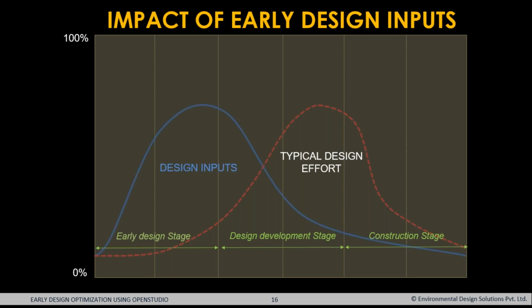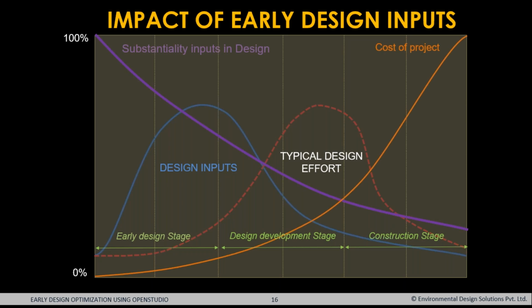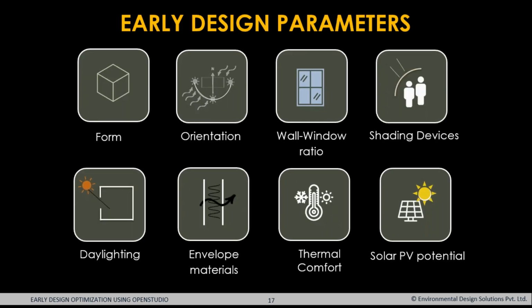When we have early design inputs, not only does it affect the entire cost of the project, but you have an impact on the sustainability inputs of the design. Many decisions which are supposed to be taken are taken at the early design, and then the optimization of design is carried on to the design development and then further to the construction stage. The construction stage is more concentrated in terms of execution of the work, and the design inputs and all the optimization are covered in the design development.